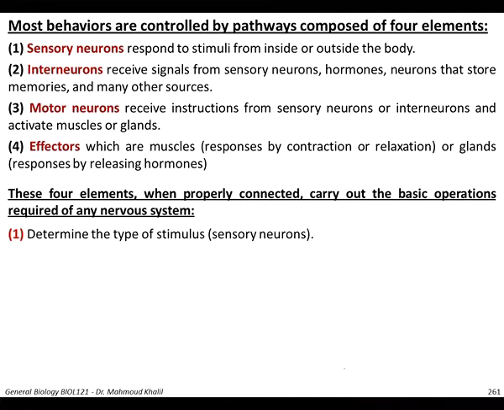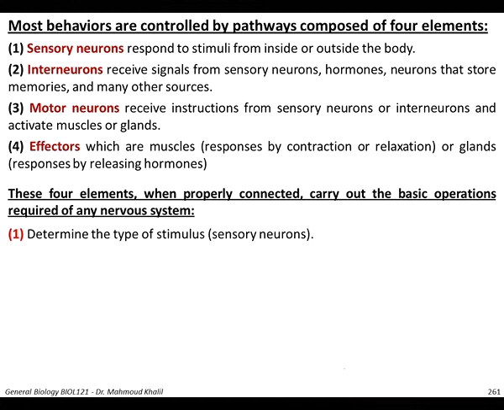These 4 elements, the sensory neurons, the interneurons, the motor neurons, and the effectors, must be connected to carry out the basic operations required by the nervous system.